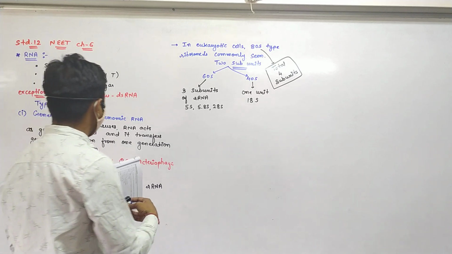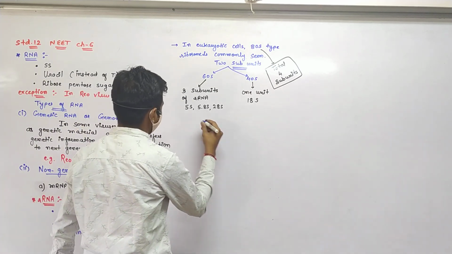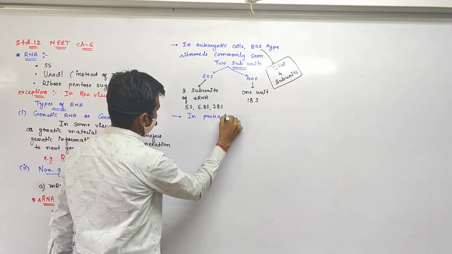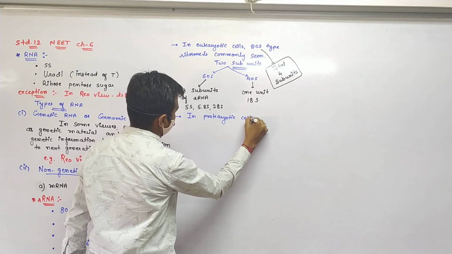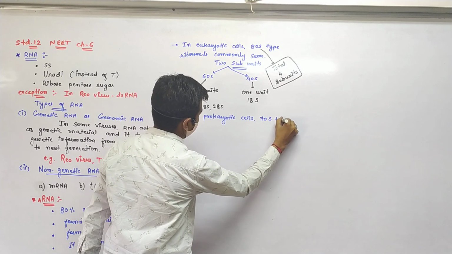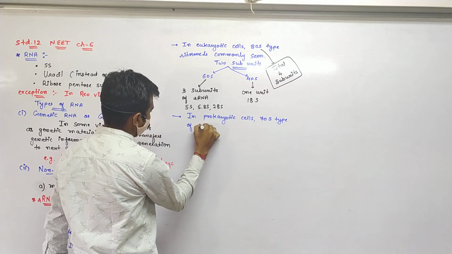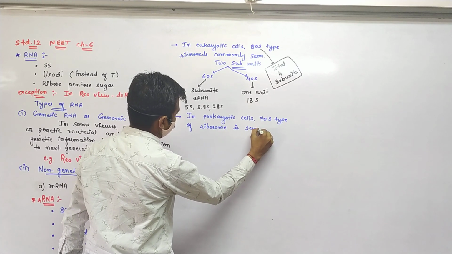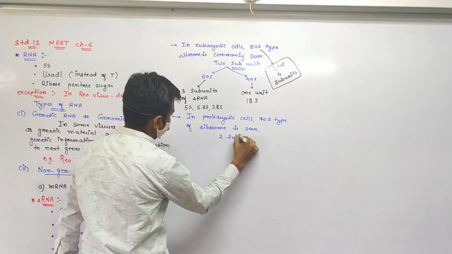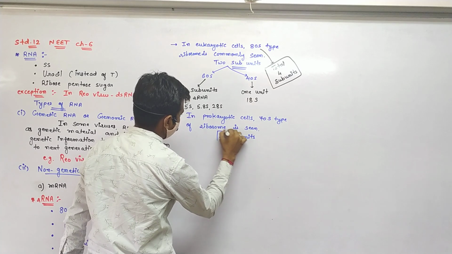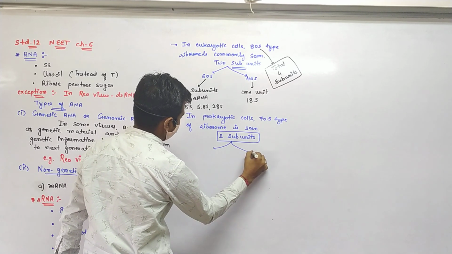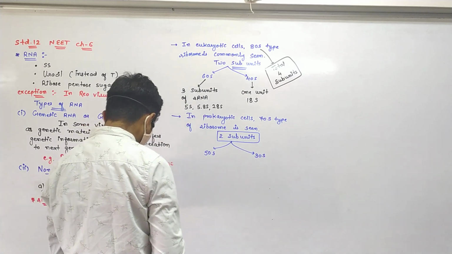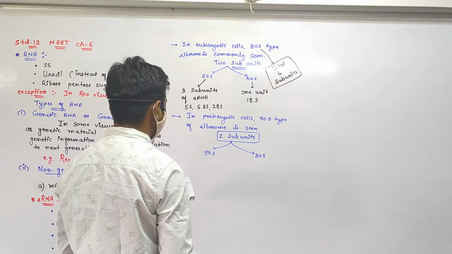Whereas in prokaryotic cells, 50S and 30S, commonly the 70S type of ribosome, is seen.